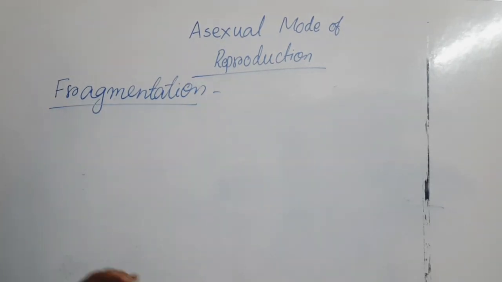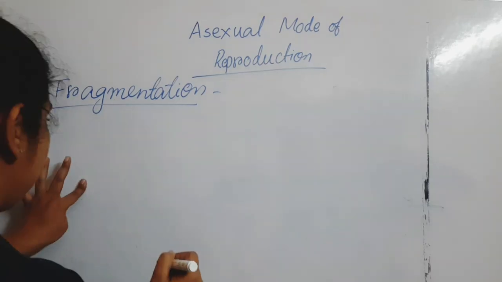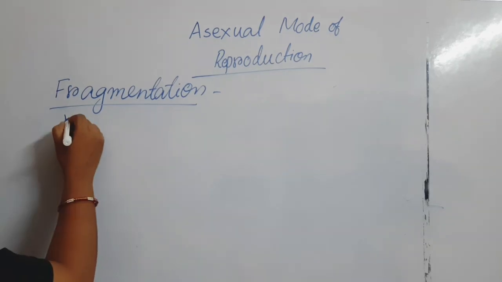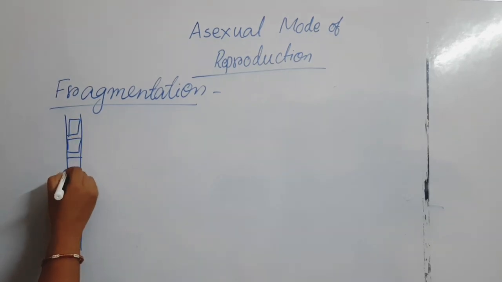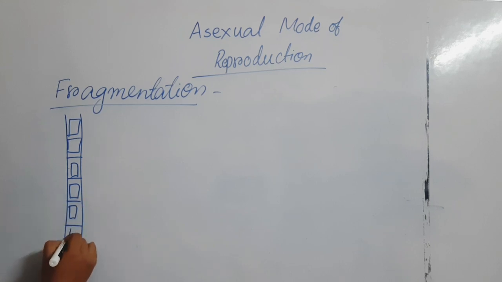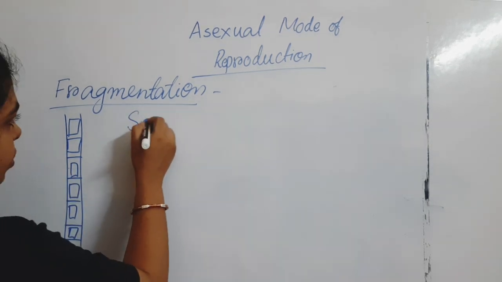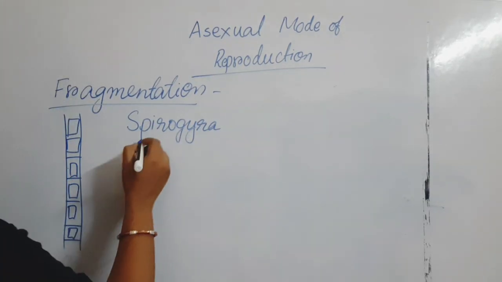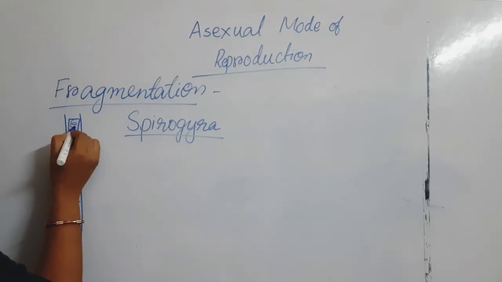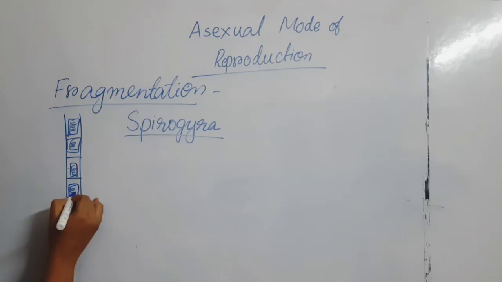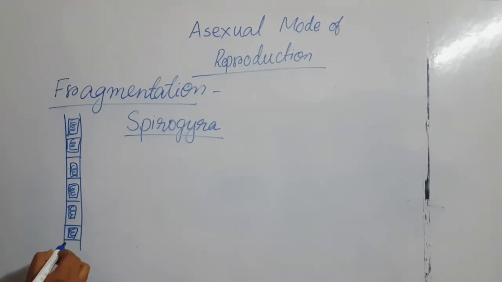Fragmentation is what? If you think about unicellular, now come to multicellular. That is nothing but Spirogyra. How can you recognize the Spirogyra, and why is it named Spirogyra? Because its nucleus is a band-like structure forming a spiral. Because of the nature of the spring-like structure, its name is Spirogyra.